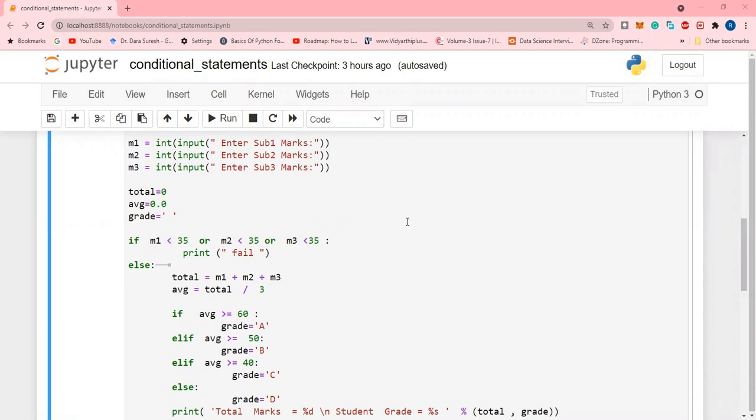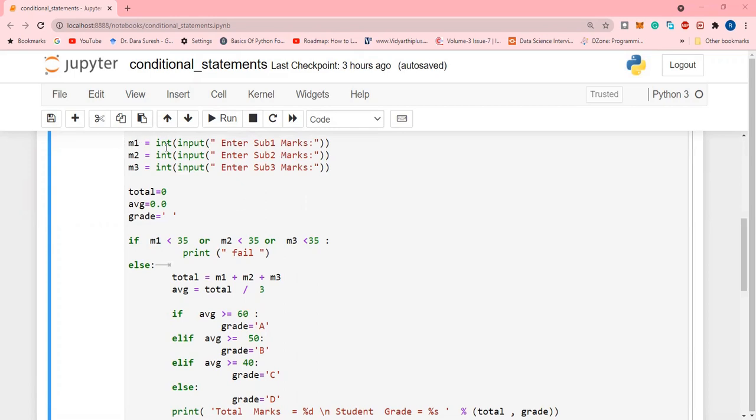We are giving grade A if the average is greater than 60 among 3 subjects: subject 1, subject 2, and subject 3. We are reading the values for subject 1 into M1, subject 2 into M2, and subject 3 into M3. We are converting the string into an integer, and that integer value is copied to M1.